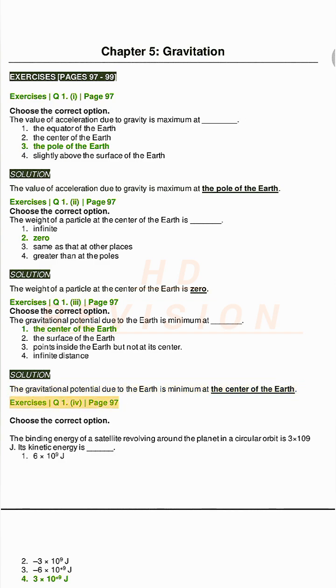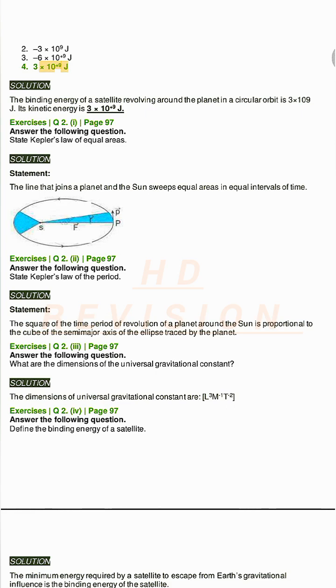Exercises Q1, IV, page 97. Choose the correct option. The binding energy of a satellite revolving around the planet in a circular orbit is 3 times 10^9 J. Its kinetic energy is: 1. 6 times 10^9 J, 2. Minus 3 times 10^9 J, 3. Minus 6 times 10^9 J, 4. 3 times 10^9 J. Solution. The binding energy of a satellite revolving around the planet in a circular orbit is 3 times 10^9 J. Its kinetic energy is 3 times 10^9 J.